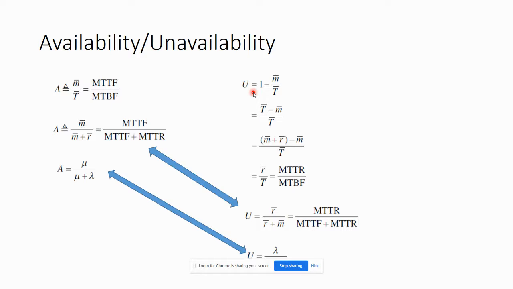The same can be said for unavailability. Unavailability will be the opposite of availability. So I take 1 minus A to get unavailability U, because the total summation of probability should equal 1. Yeah, this I believe you all know.